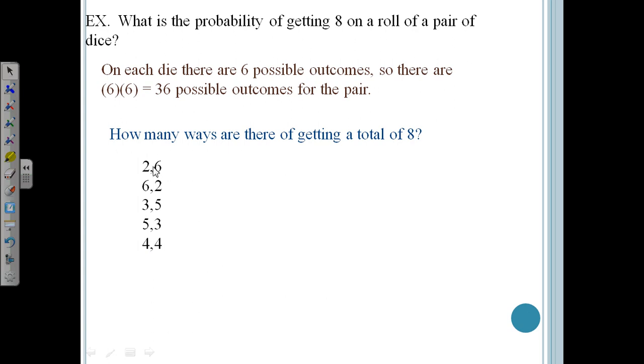The reason why we separate these two as two different possibilities is because this is die 1, this is die 2. But when we have 4, who's to say which one is die 1, die 2? It's going to be the same outcome. They're both 4s. So we don't do 4 and 4 again. Does that make sense? Hopefully. Okay, so we count this up. There are 5 possible ways of getting 8. So our probability is going to be 5 out of 36, or a 13.89% chance.